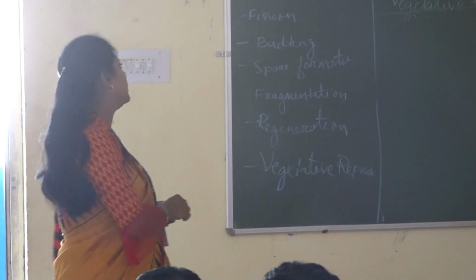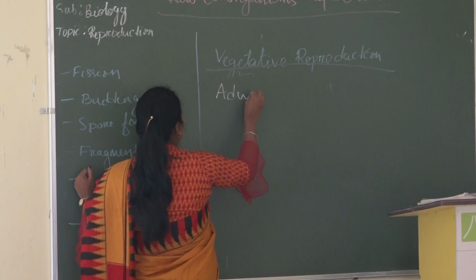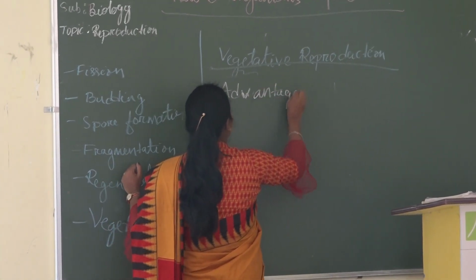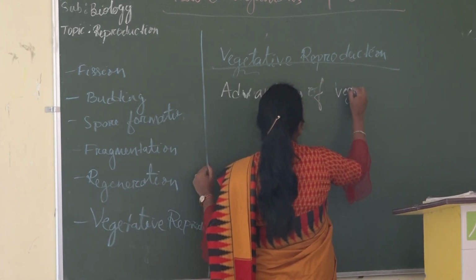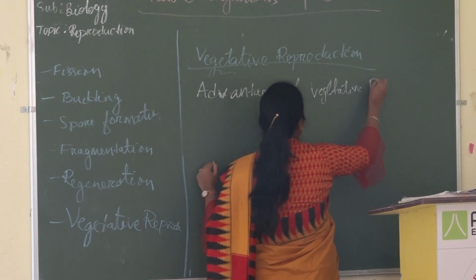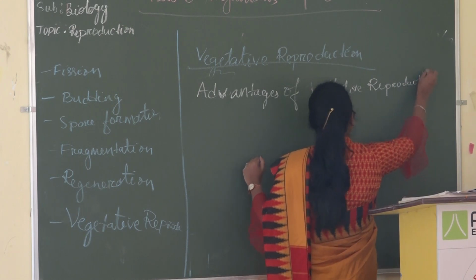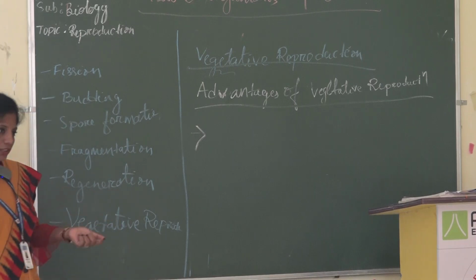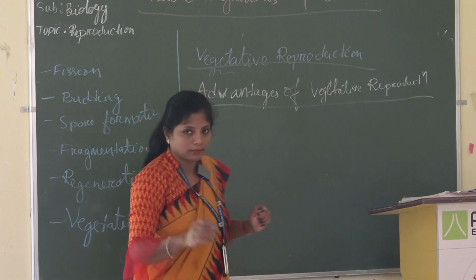In those cases, first, it will give crop production quicker as compared to seed cropping. Okay.